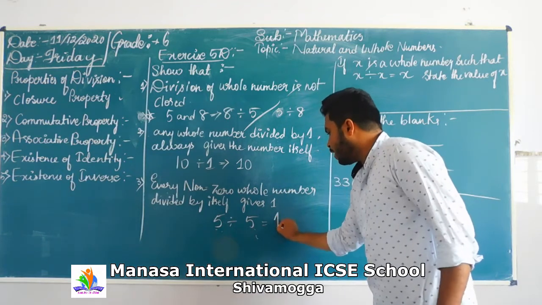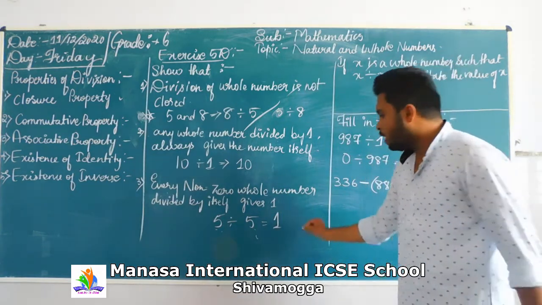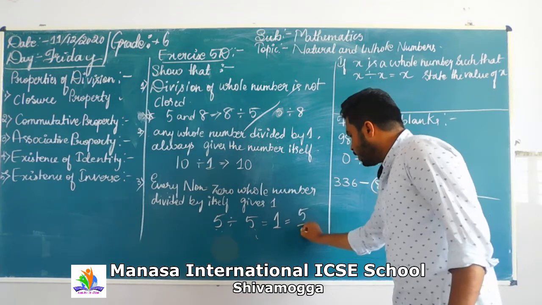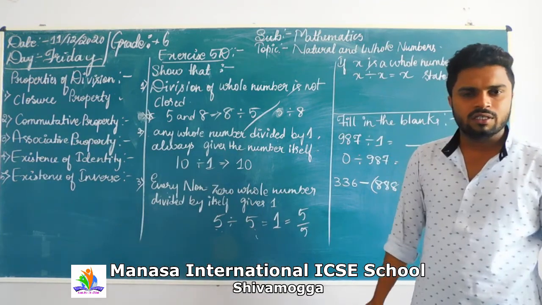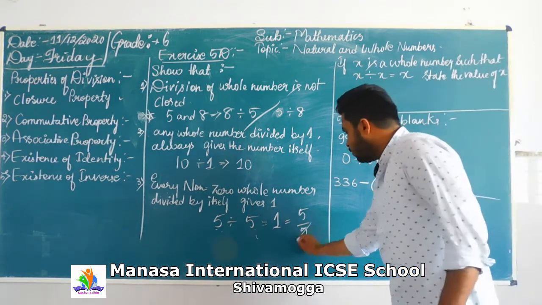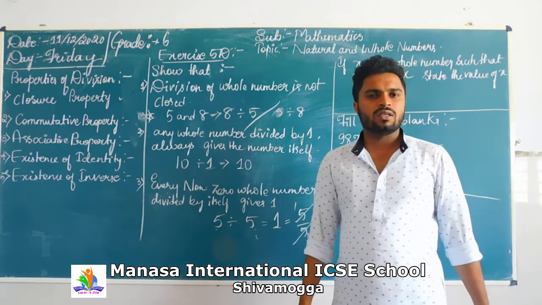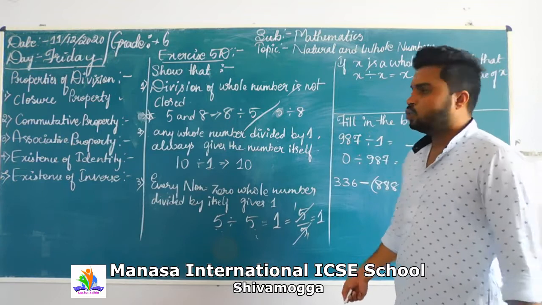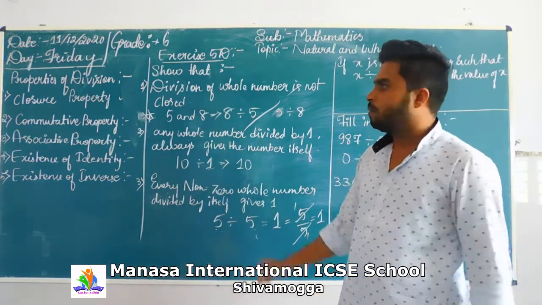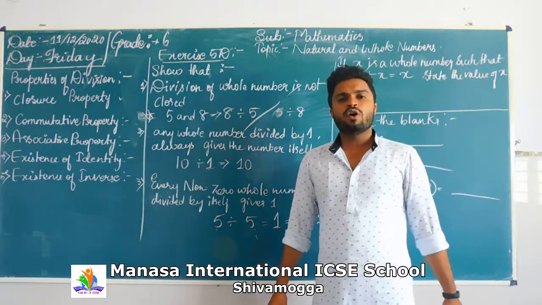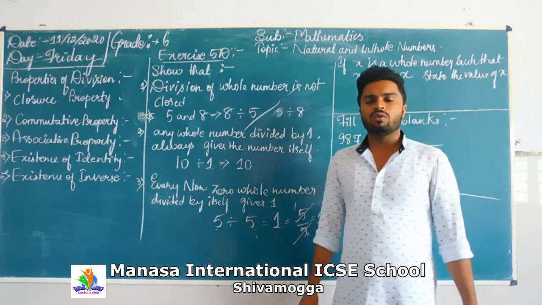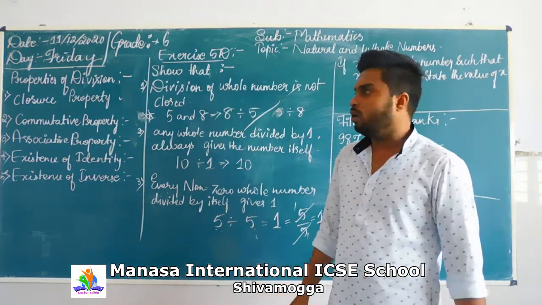This gives you the value 1. When 5 is divided by 5, 5 ones are 5, so you get the value 1. There might be 5 problems under this heading; 2 problems you are going to solve on your own. Please understand the concept and solve.